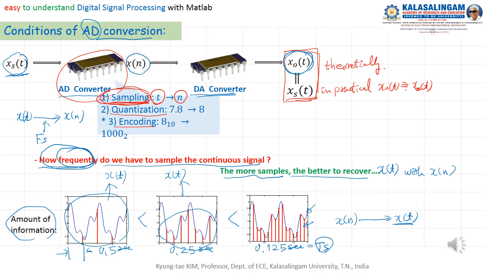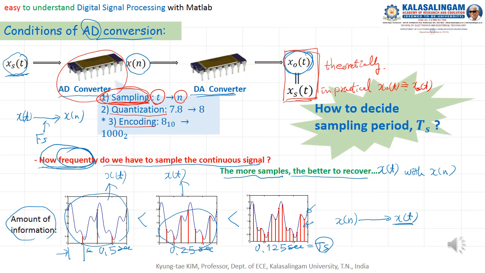Therefore, how do we decide the sampling period? For example, 0.5 is okay, 0.25 is okay, or a shorter interval is okay. I'm not sure. Anyway, how to decide the sampling period? This is the main question. This is an important thing.